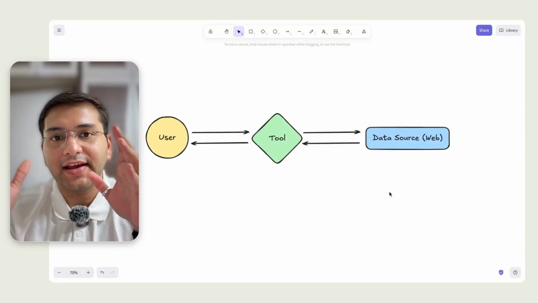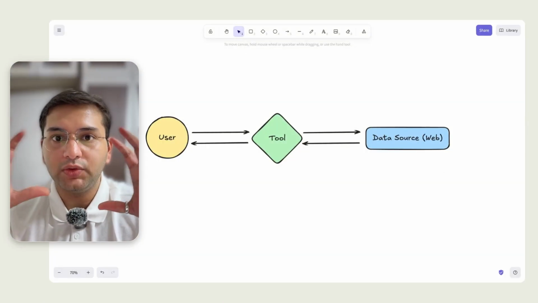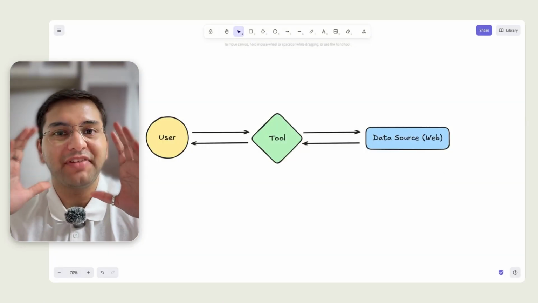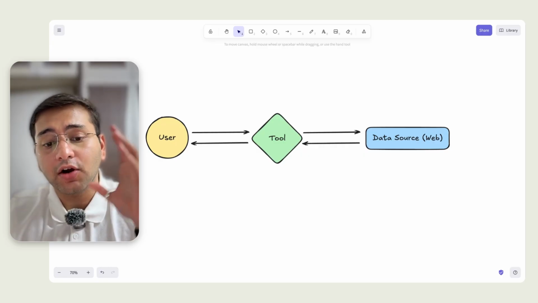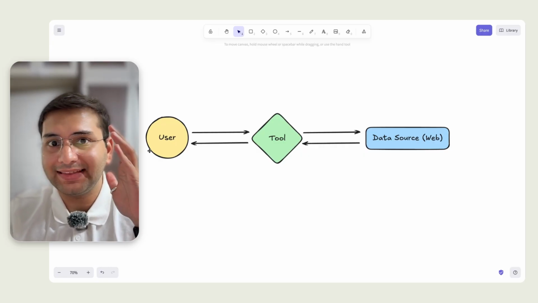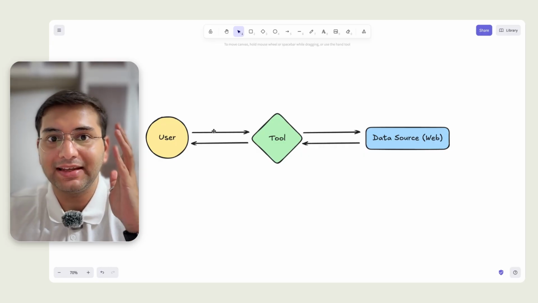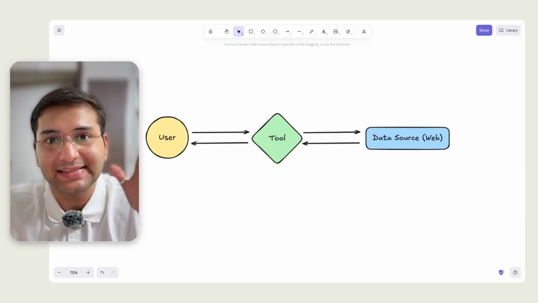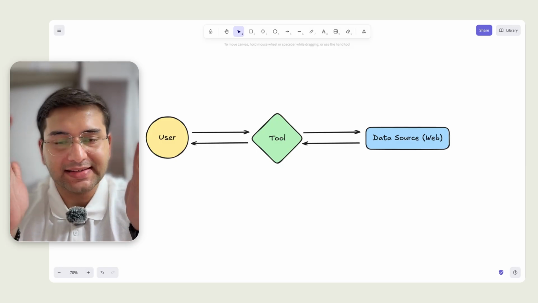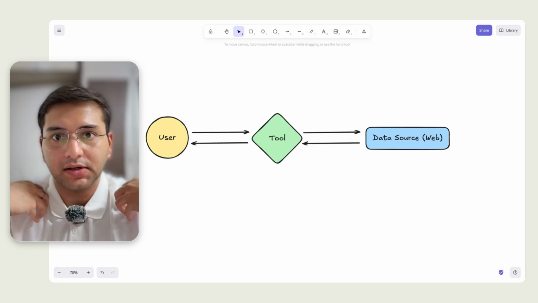So just to give you guys an overview of what the deep research workflow looks like on a very high level. We have the user here, which is us. We're going to ask a question to the tool. By tool, I mean anything like ChatGPT, Claude, Perplexity, or Gemini. The tool is going to understand this and ask itself some questions. It's going to ask itself if it has enough information to answer our question.